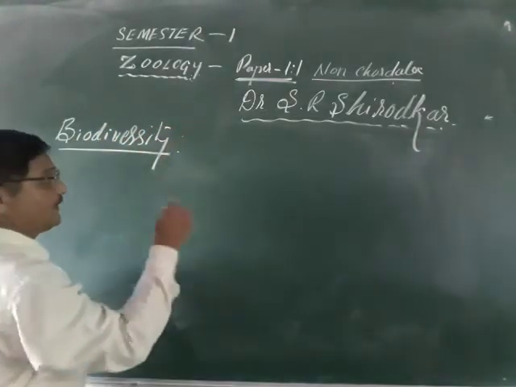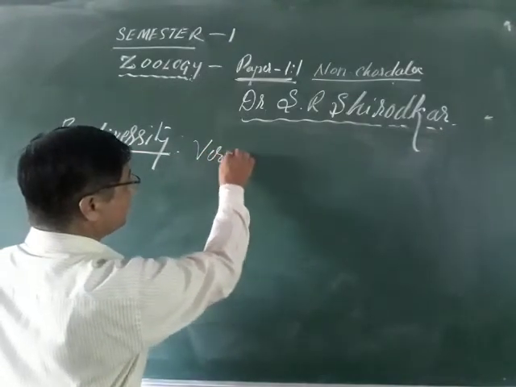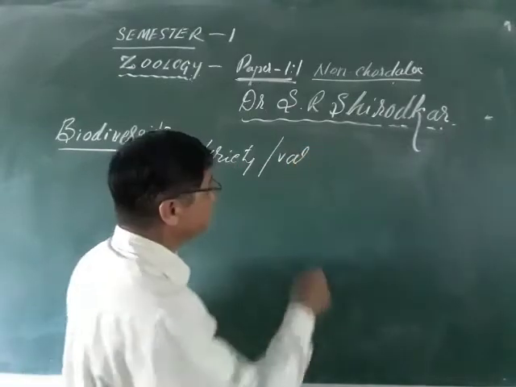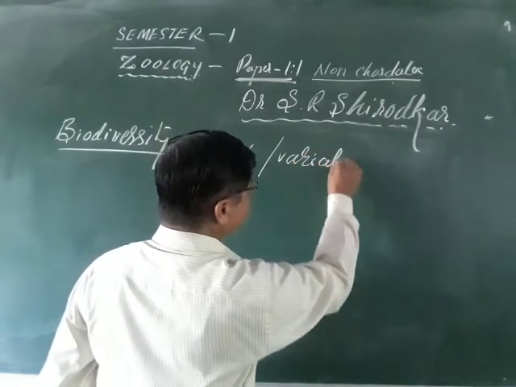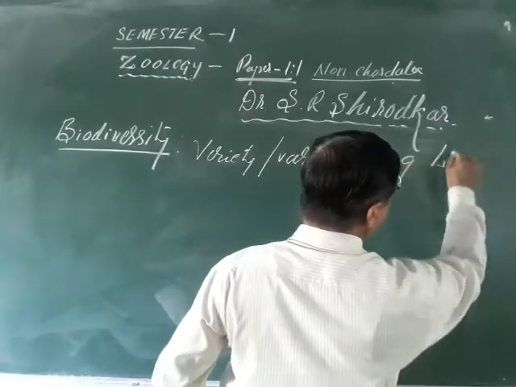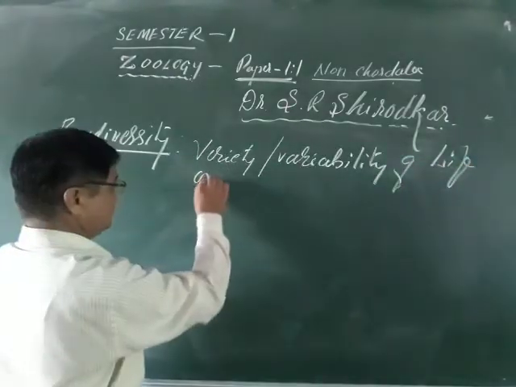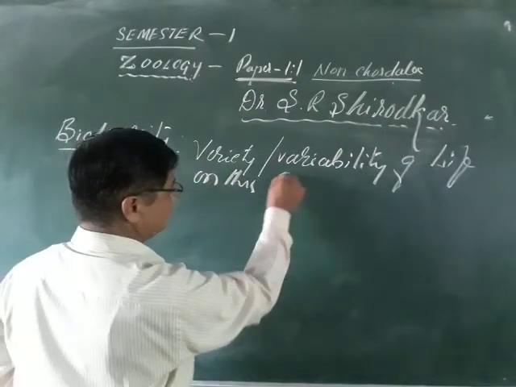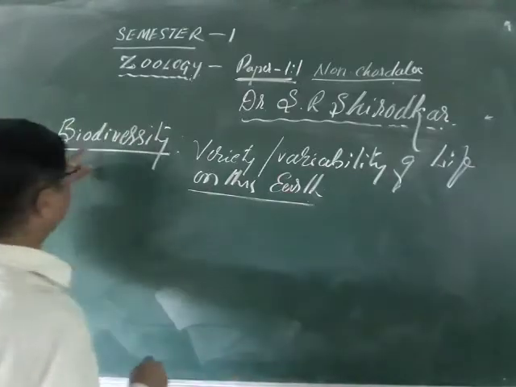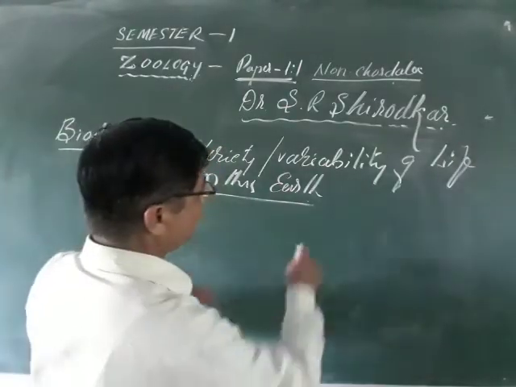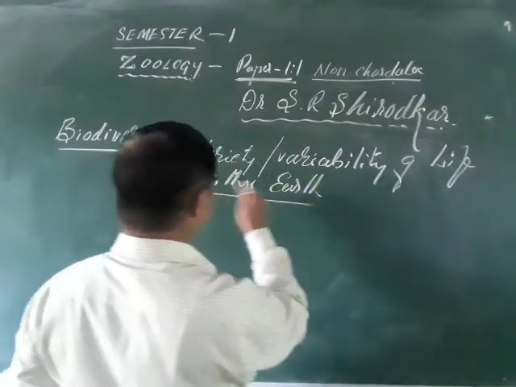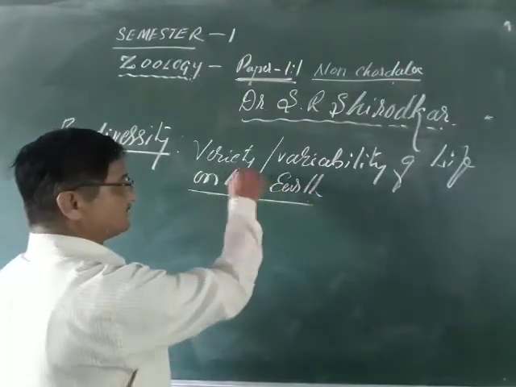Biodiversity means variety or variability of life on this earth. So biodiversity means variety or variability, various types of plants and animals found on this earth.